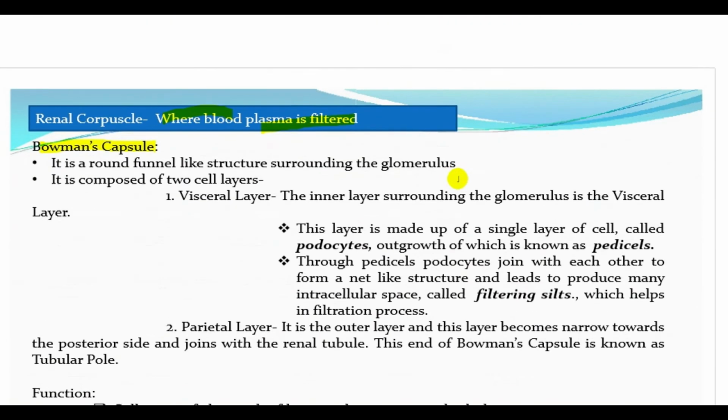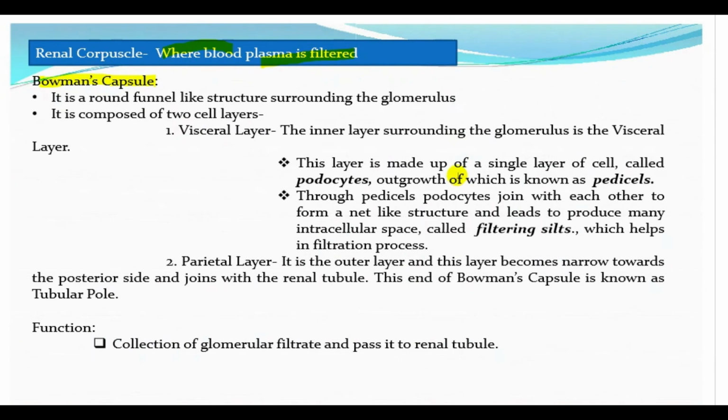So renal corpuscle consists of Bowman's capsule, and what is the Bowman's capsule? Now we'll see. It is a round funnel-like structure surrounding the glomerulus, right? It is surrounding the glomerulus. You saw. Now it consists of two cell layers, okay, the visceral layer and the parietal layer.